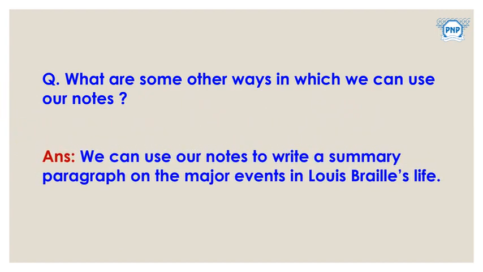We can use our notes to write a summary paragraph on the major events in Louis Braille's life. Okay, we can easily write a summary. In short, we can write that story, by just mentioning the major events, whatever information we have mentioned in the chart. You can prepare some lines: he was born in the year, he went to this school, and like that you can prepare a summary. So this is what it is useful for, correct, isn't it? Wow, very good.